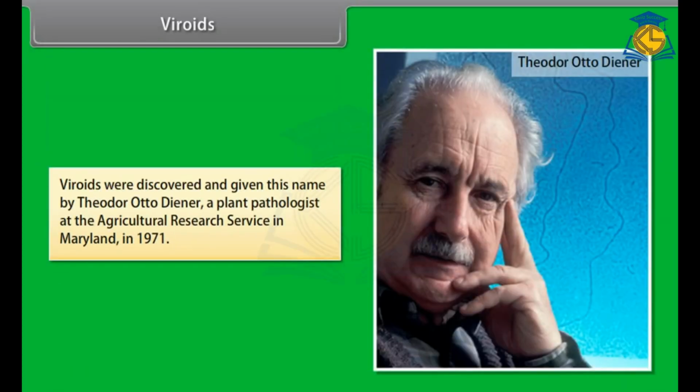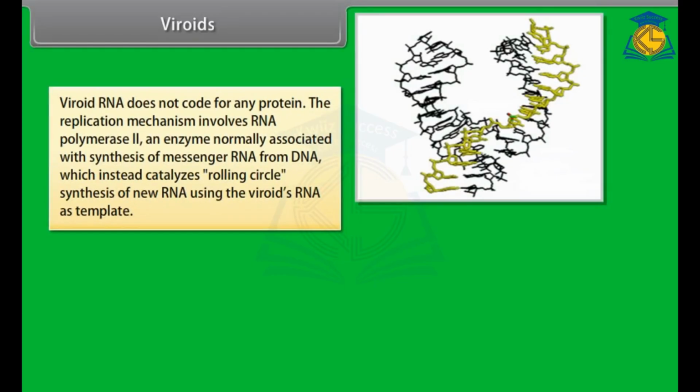Viroids were discovered and given this name by Theodor Otto Diener, a plant pathologist at the Agricultural Research Service in Maryland, in 1971. Viroid RNA does not code for any protein. The replication mechanism involves RNA polymerase II, an enzyme normally associated with synthesis of messenger RNA from DNA, which instead catalyzes rolling circle synthesis of a new RNA using the viroid's RNA as template.